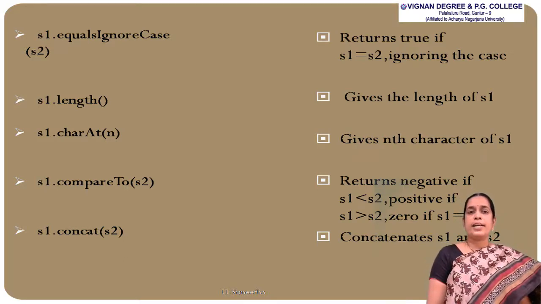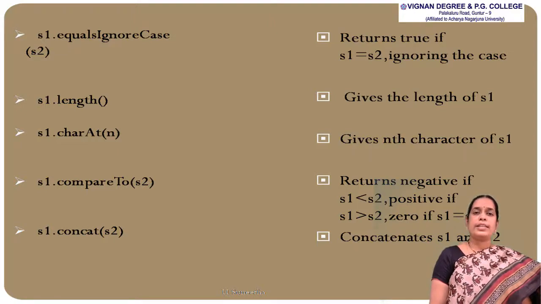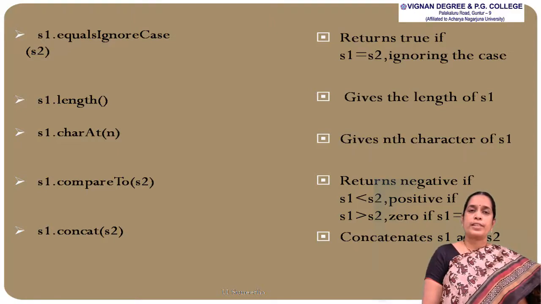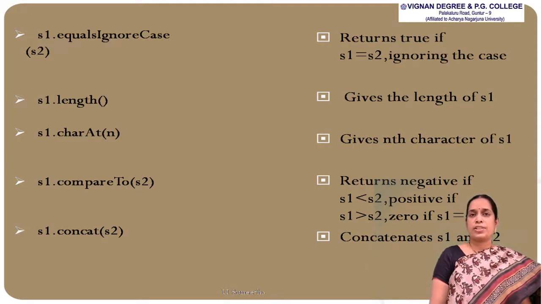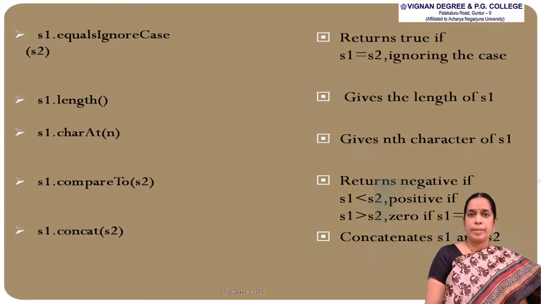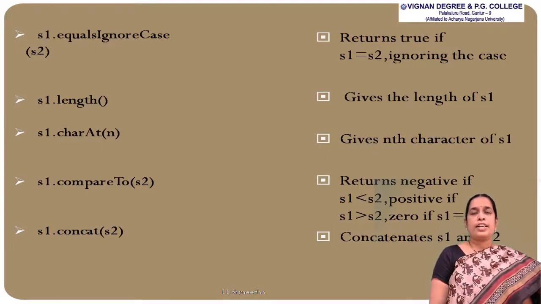The next method is S1.charAt(n), that is, at the nth position, the particular character will be retrieved from the string S1. And the next method is S1.compareTo(S2). The two strings S1 and S2 are compared, and if S1 is less than S2, then a negative value will be returned, if S1 is greater than S2, a positive value will be returned, and if S1 and S2 are equal, then 0 will be returned.